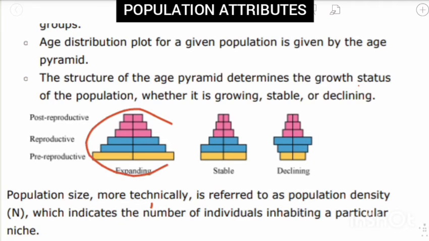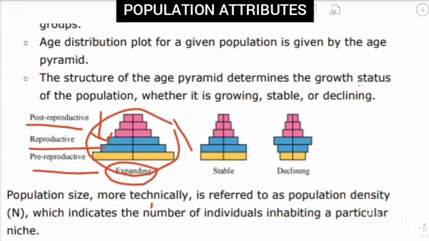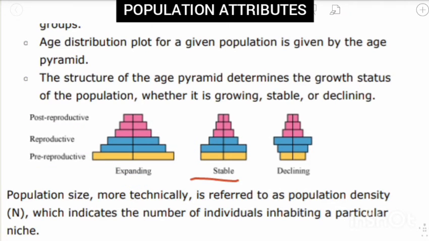So in this pyramid, the population is gradually expanding. In the pre-reproductive stage it is medium to high. In the reproductive stage it is also medium, normal. But in the post-reproductive stage it is decreasing, right? It is expanding in this way. In a stable pyramid, we see that the pre-reproductive and reproductive stages are almost stable, whereas the post-reproductive stage is very less. In a declining pyramid, we find that the pre-reproductive stage and reproductive stage are gradually declining.